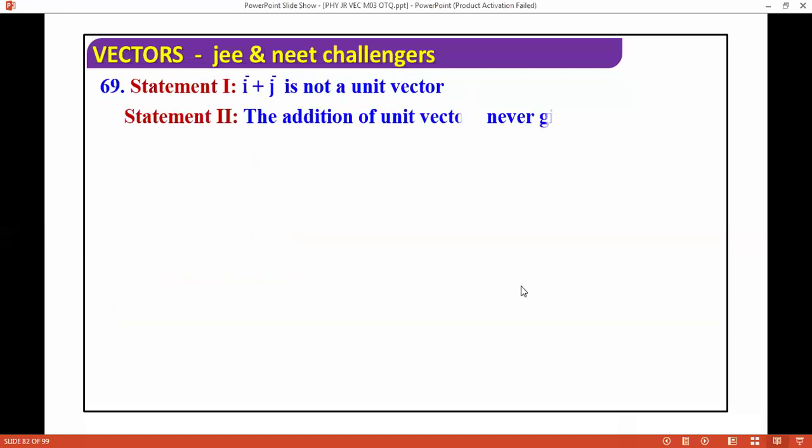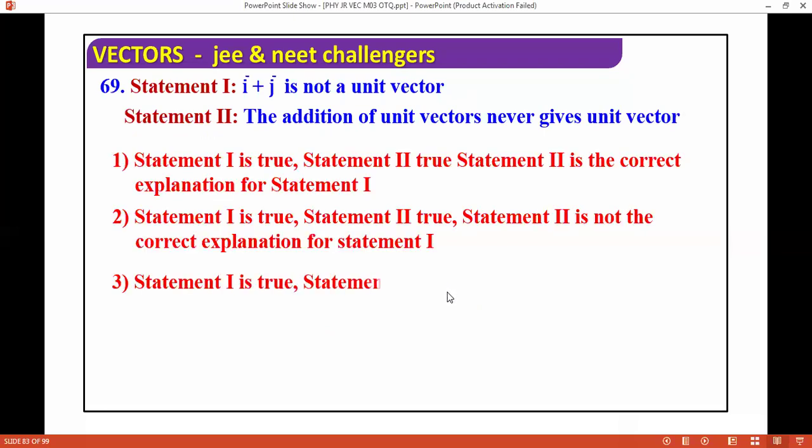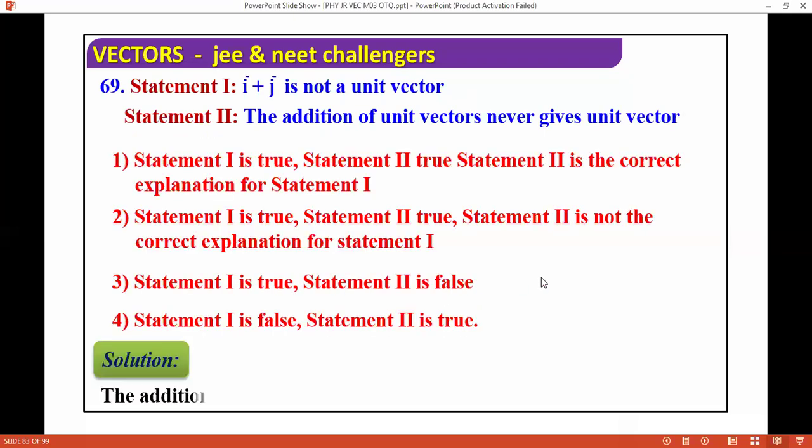i plus j is not a unit vector. The addition of unit vectors never gives a unit vector. So obviously, if you check, the addition of unit vectors can give a unit vector, but here i plus j is not a unit vector. Here it is not a unit vector, but the addition of unit vectors can give a unit vector. Next question we are moving with.